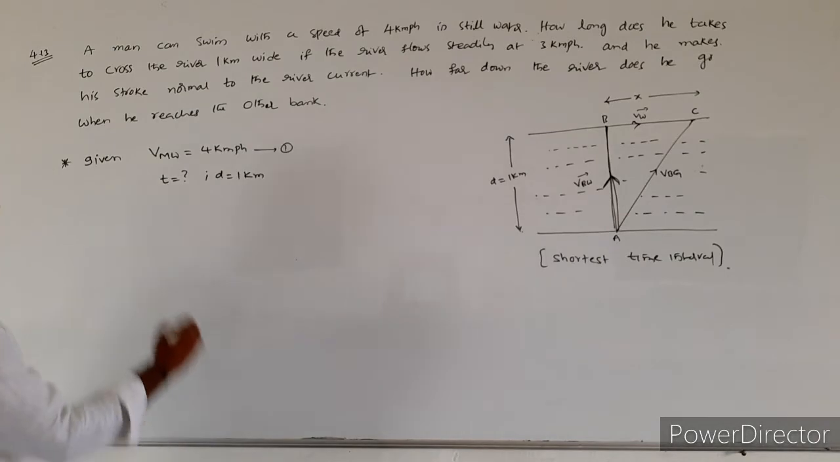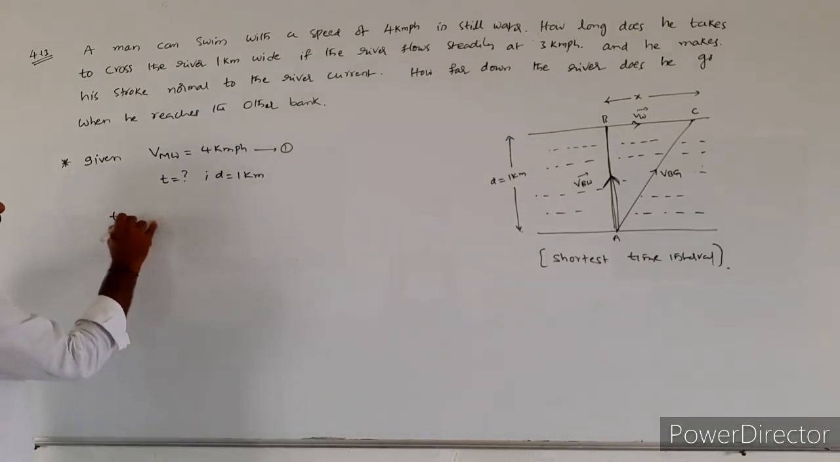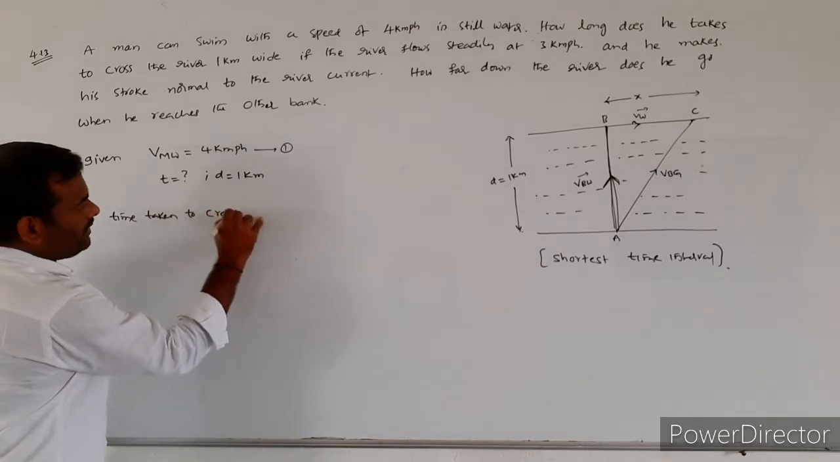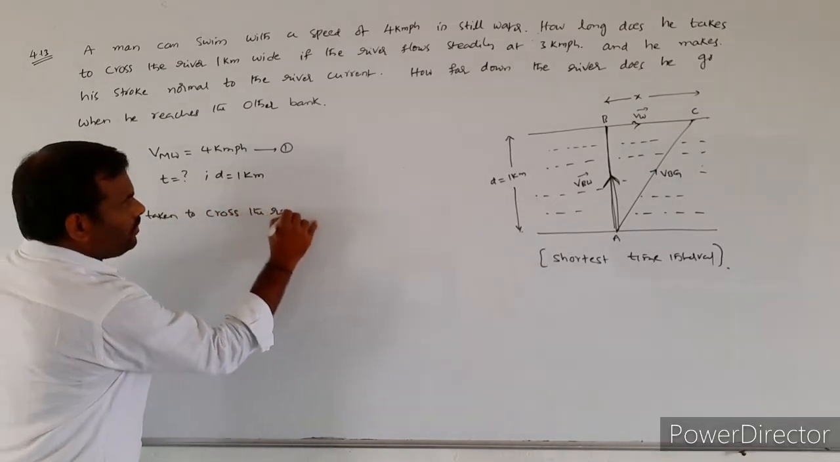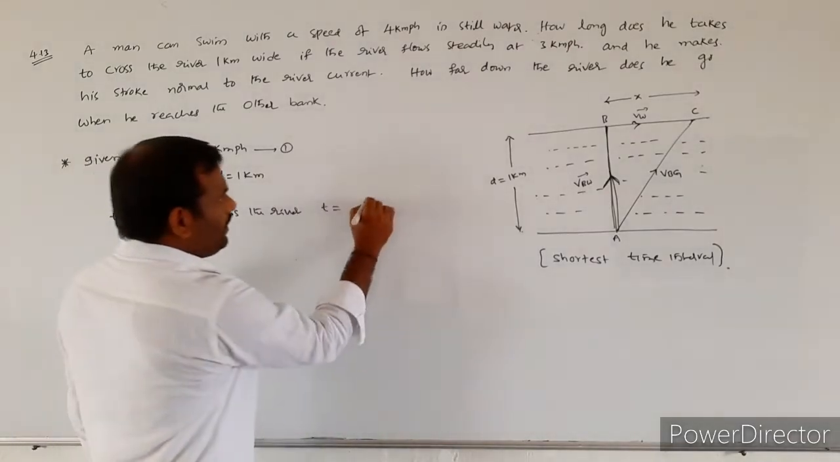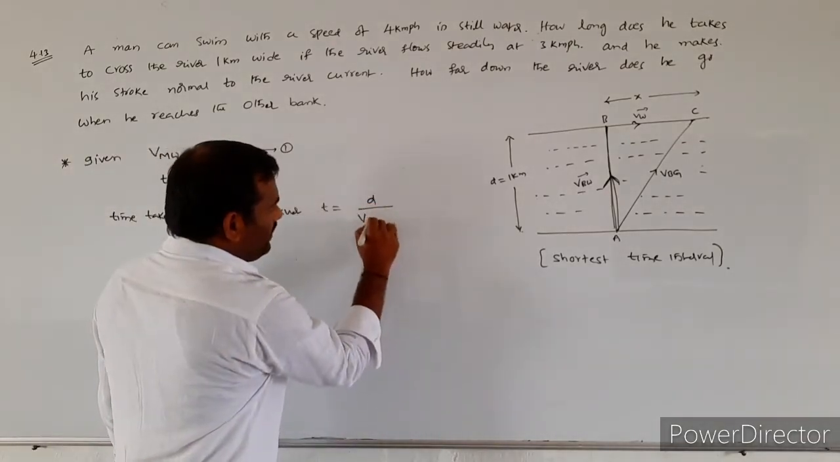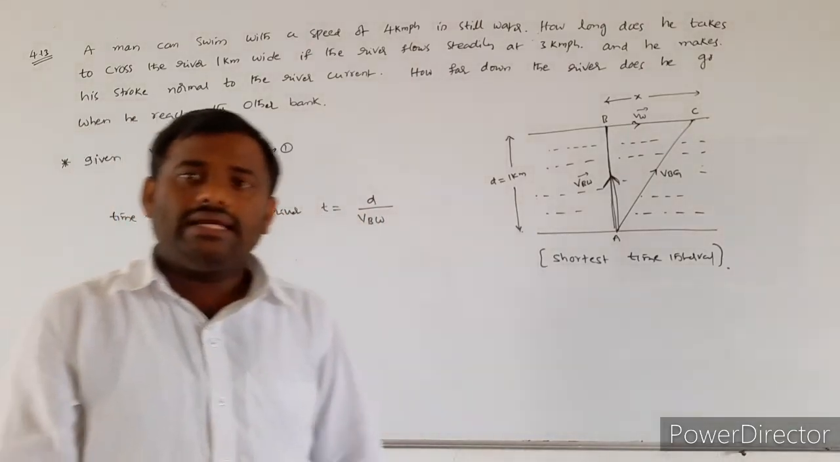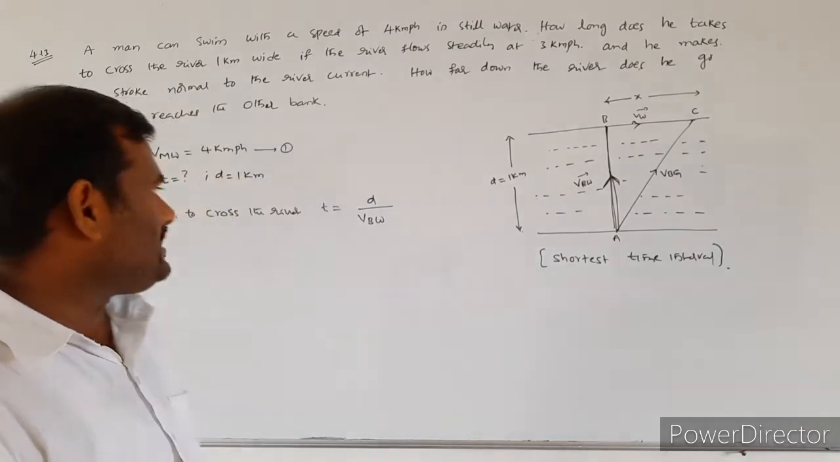That formula we already wrote. The time taken to cross the river is T is equal to D by the velocity of the boat with respect to water. Time T is equal to D by velocity of the boat with respect to water.